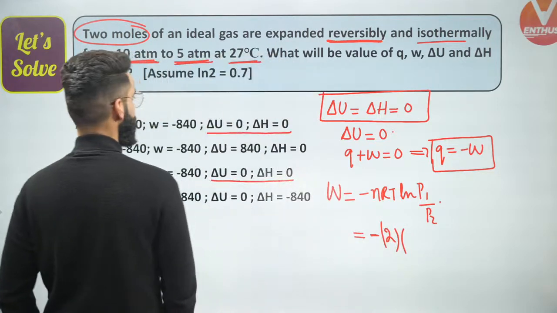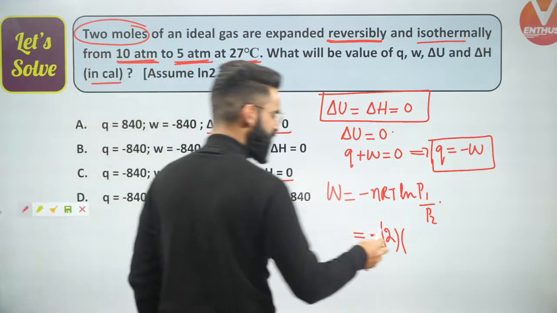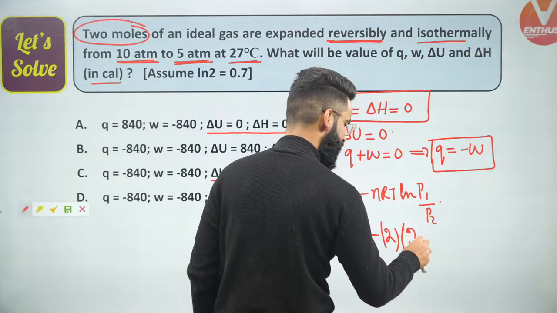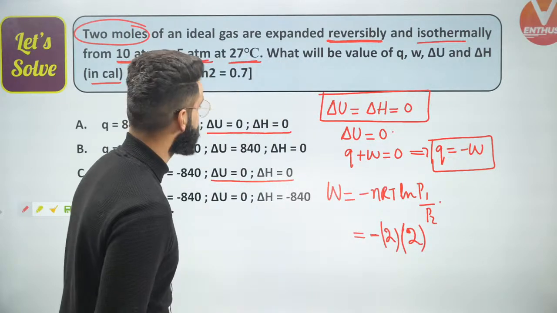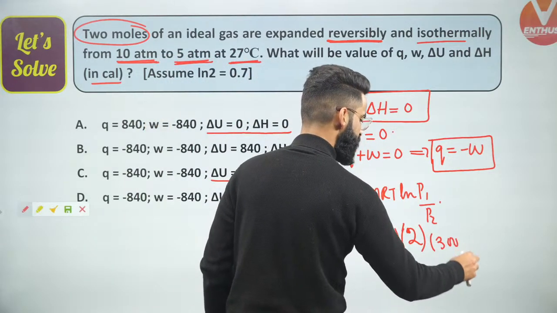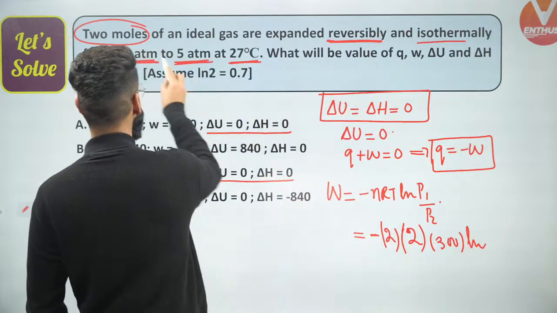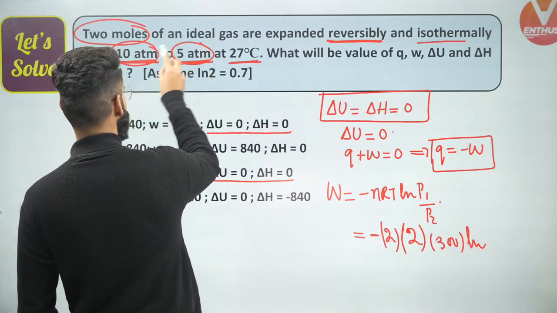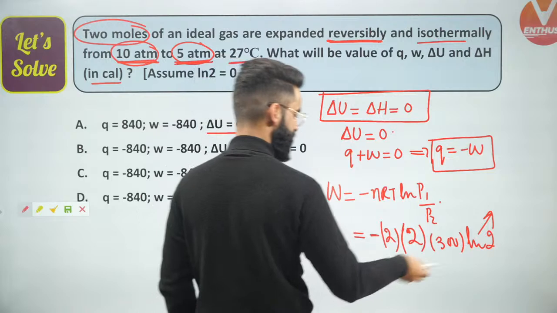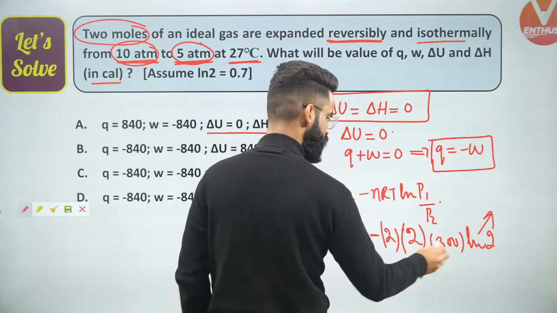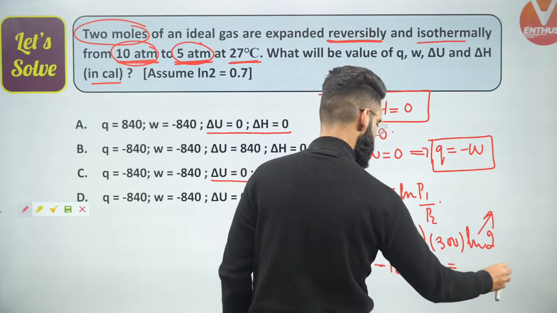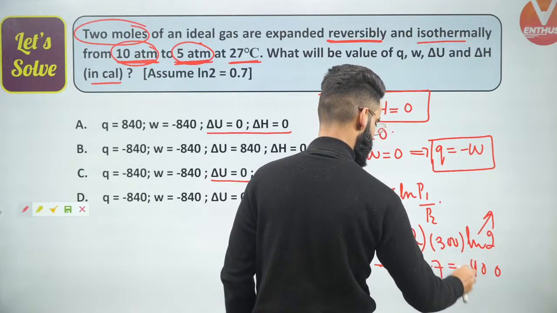The value of R, since we need the answers in calories, is 1.98 calories per Kelvin per mole, or I'll directly take 2 right here. What is the temperature given to us? The temperature was 27 degrees centigrade, that means 300 Kelvin. And it's going to be ln of P1 by P2. P1 is the initial pressure of the gas, P2 is the final pressure of the gas. So 10 divided by 5, that means 2, and ln of 2 is given to me as 0.7. So I'll get something like this: minus 2 2s are 4, 4 3s are 1200. Minus 1200 multiplied by 0.7.